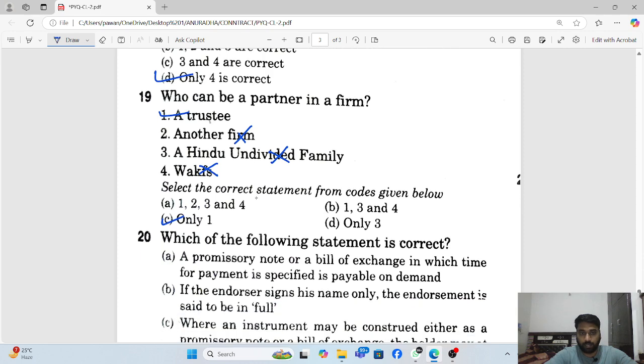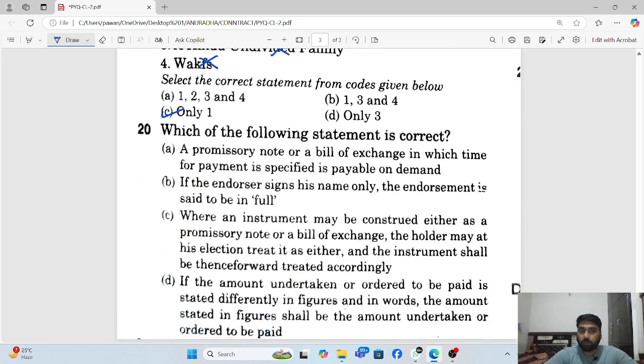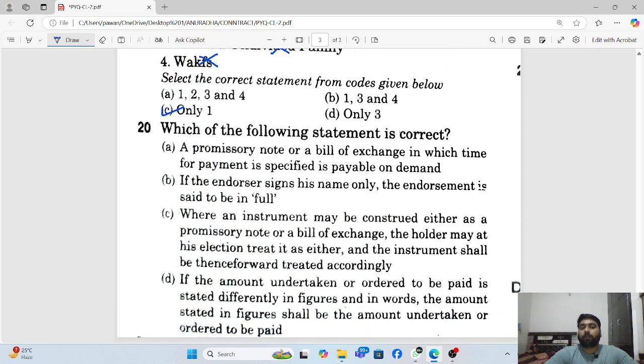Only one is right. Which of the following statements is correct? A promissory note or bill of exchange in which the time for payment is specified as payable on demand. This is right, the first statement is correct. If the endorser signs his name only, endorsement is said to be in full. No, it is not. Only the name is not a full endorsement.